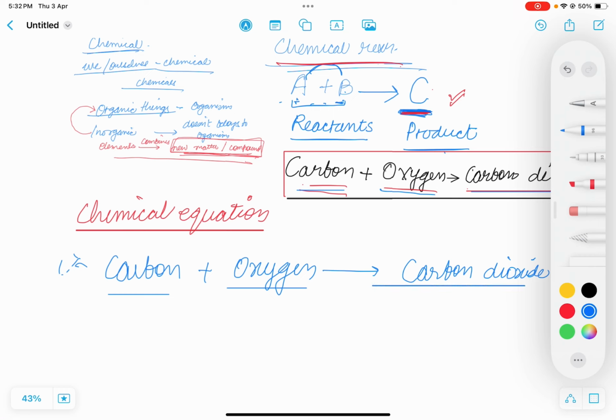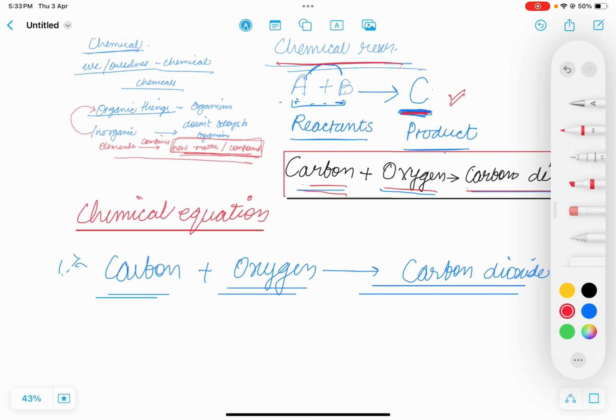A chemical reaction can be elaborated in words with explanations, a much more elaborated explanation. But when a chemical reaction is denoted in such a form that two or three or more reactants are combining together to form a new product, then it is called a chemical equation. And to make it easier, chemical equations are also represented in the form of some basic symbols.